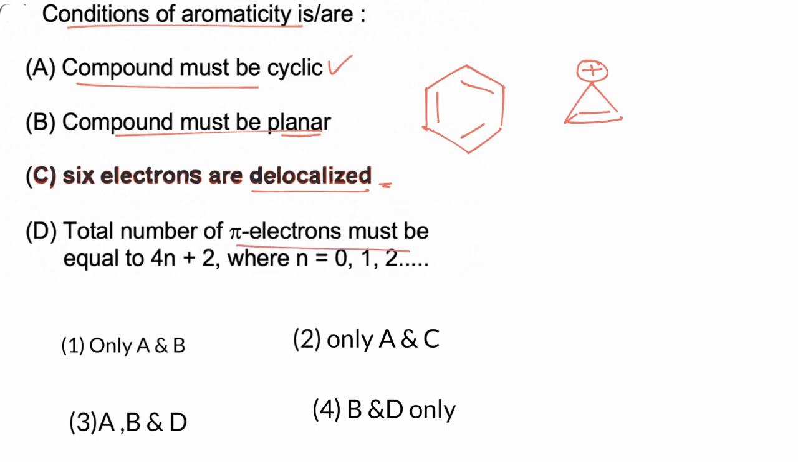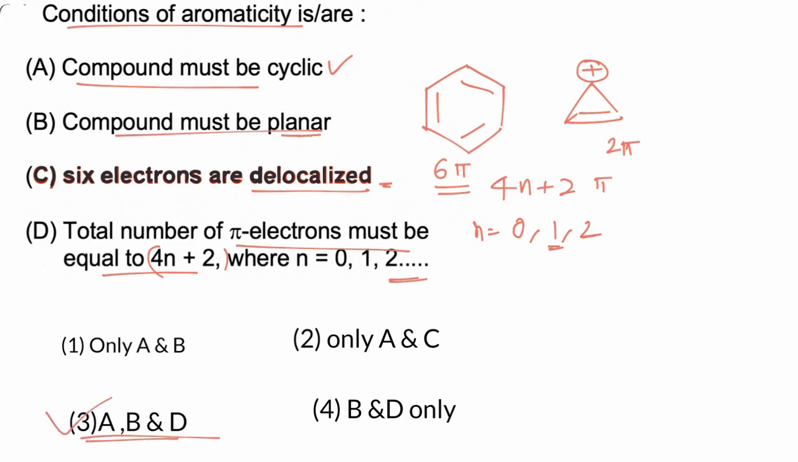Total number of pi electrons must be equal to 4n plus 2. Yes, this is correct. Any molecule which is aromatic must follow the 4n plus 2 pi electron rule. Here n may be 0, 1, 2. For example, if we put n equal to 0, we get 2 pi electrons. If n is 1, then 6 pi electrons. So conditions A, B, D are correct conditions for any compound to be aromatic, and hence the correct answer is 3.